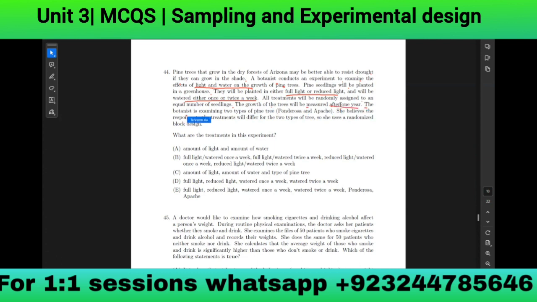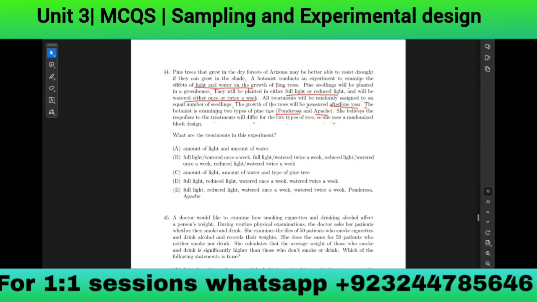The botanist is examining two types of pine trees, Pondera and Epic. She believes the responses to the treatments will differ for the two types of trees. So she uses a randomized block design. What are the treatments in this experiment?